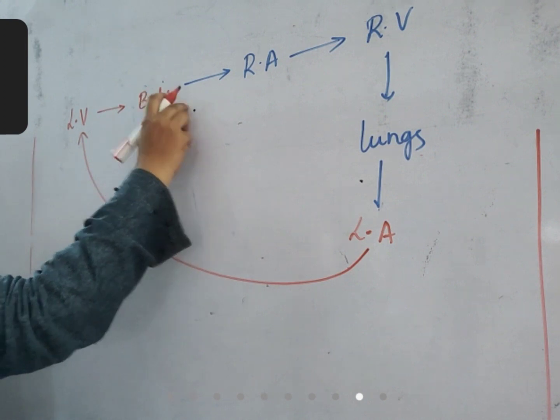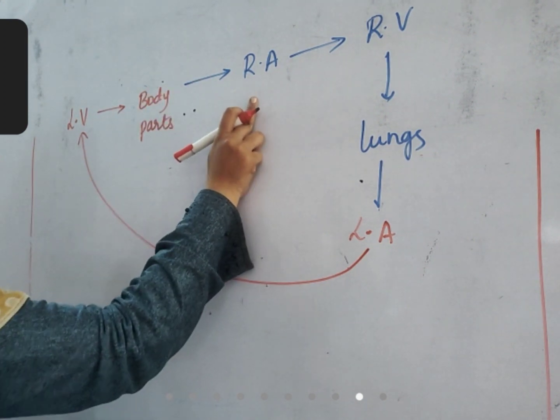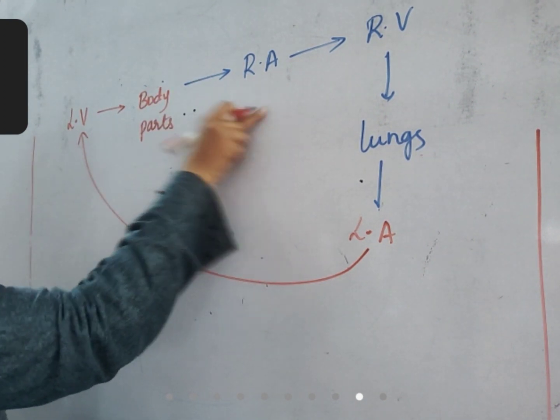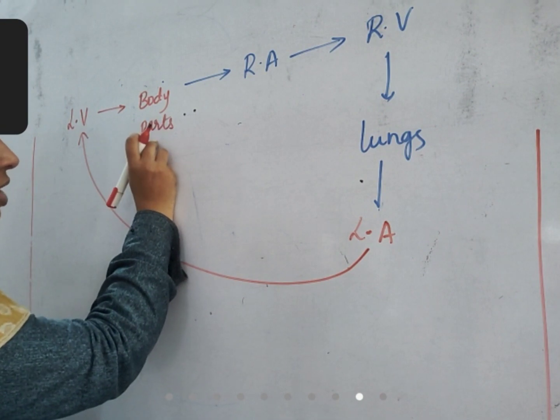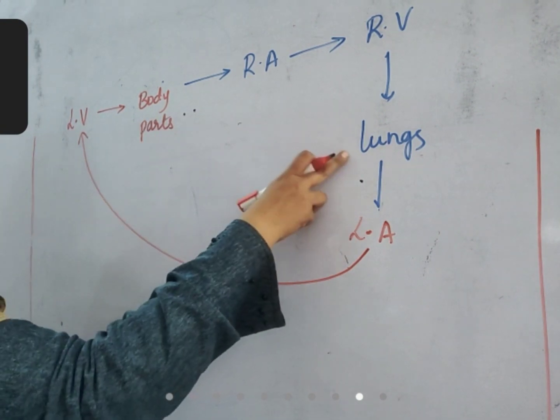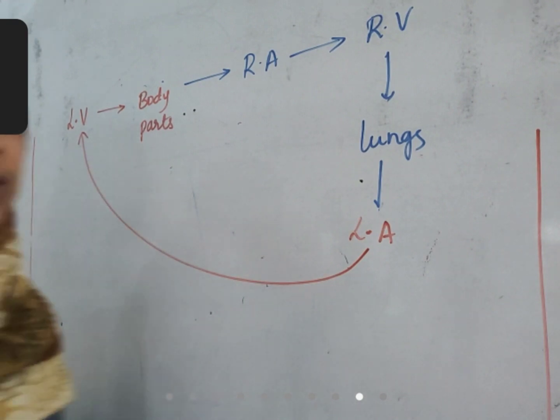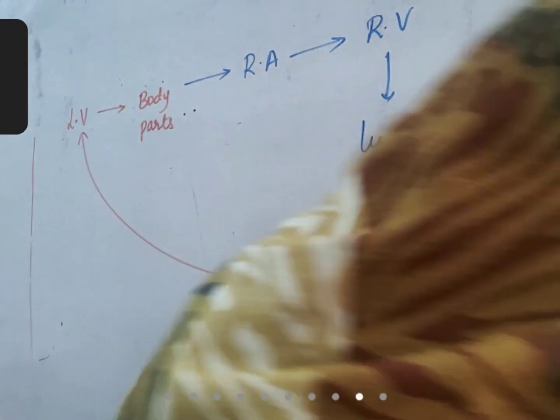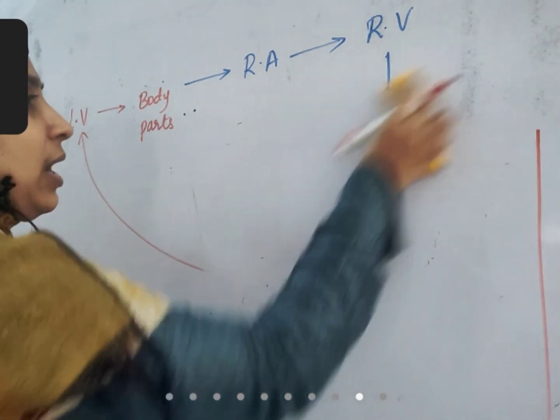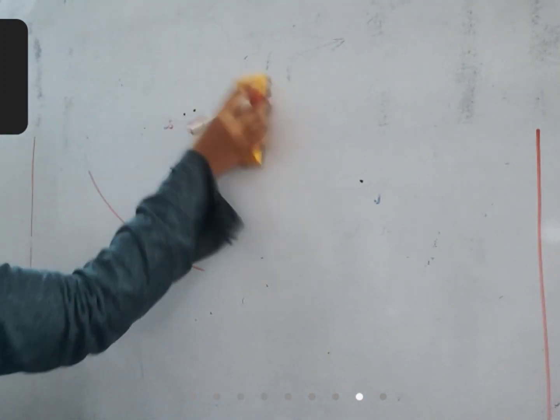After from body parts, deoxygenated blood. Why? Deoxygenation occurs in the body parts, oxygenation occurs in the lungs. If you understand this thing, we'll go back to heart, blood vessels in the heart.